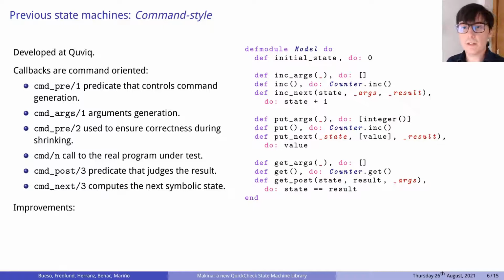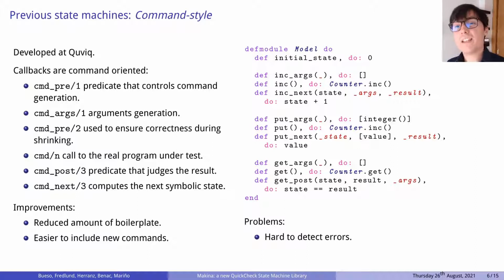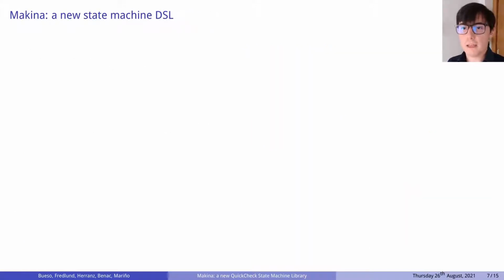This domain-specific language to implement state machines achieves really important improvements. First of all, it reduces the amount of boilerplate necessary to write state machines. It also makes it much easier to include new commands. Despite its improvements, this way of defining state machines still has some drawbacks. Errors in state machines are caught at runtime and are hard to debug, and there is still no built-in support for code reuse. So now we will take a look at Machina.